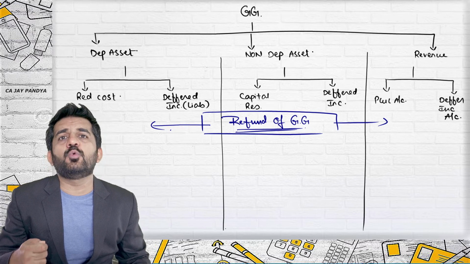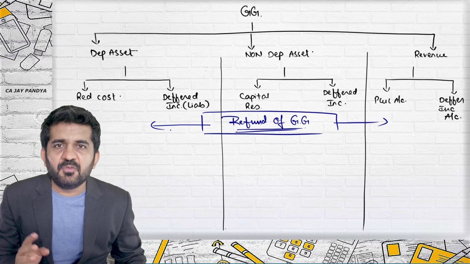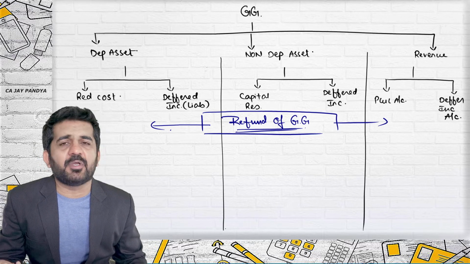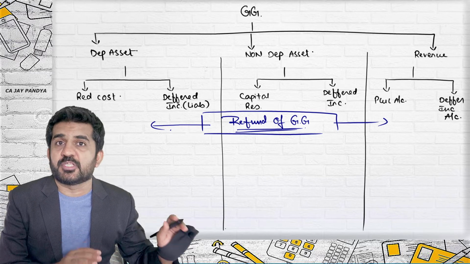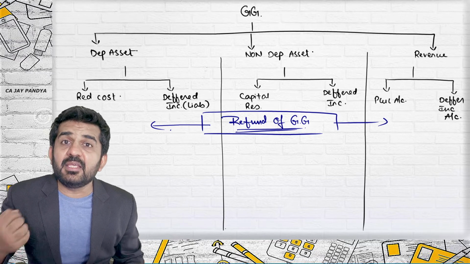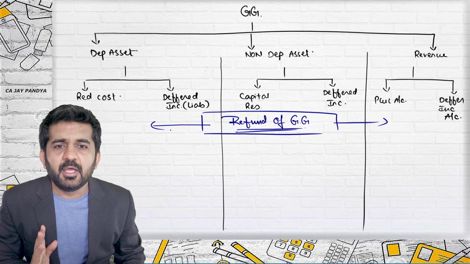Then only you can give effect of refund of government grant. If you don't know how it was recorded, you can never record the refund. So first you need to understand how it was recorded. And what we are going to do is, we will be understanding in each case, if there is a refund, how to record that particular item.